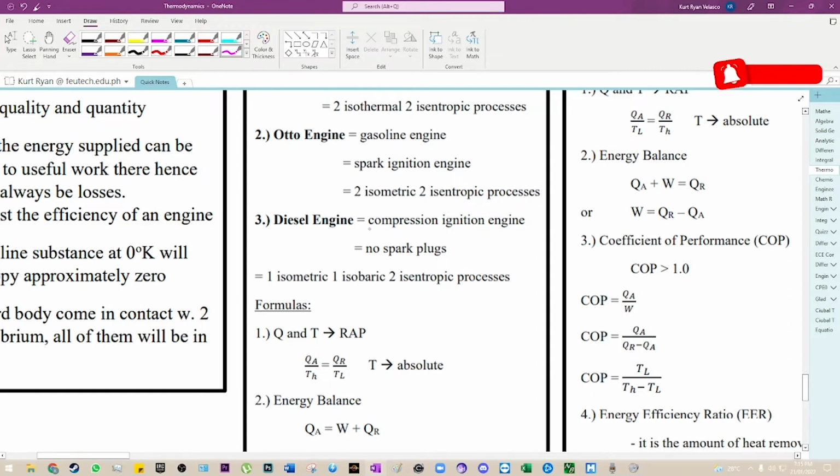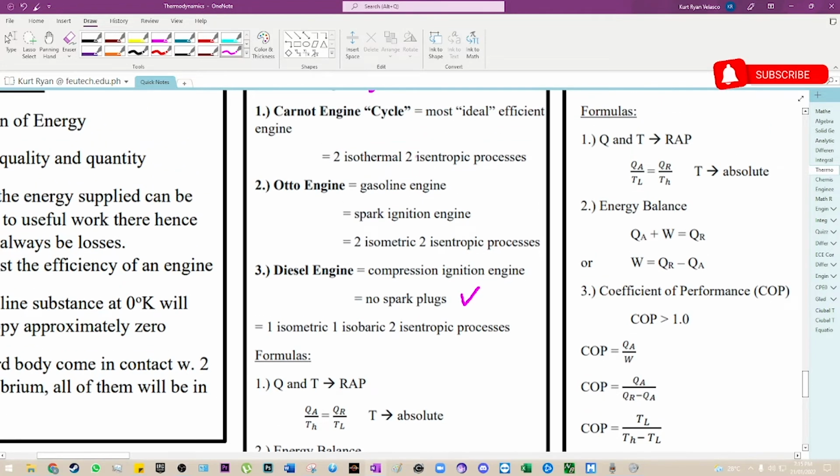For the third one, we have the diesel engine. This is also the compression ignition engine and doesn't involve any spark plugs. So we have here one isometric, one isobaric, and two isentropic processes. Now, as you can see, every engine has exactly four processes each.